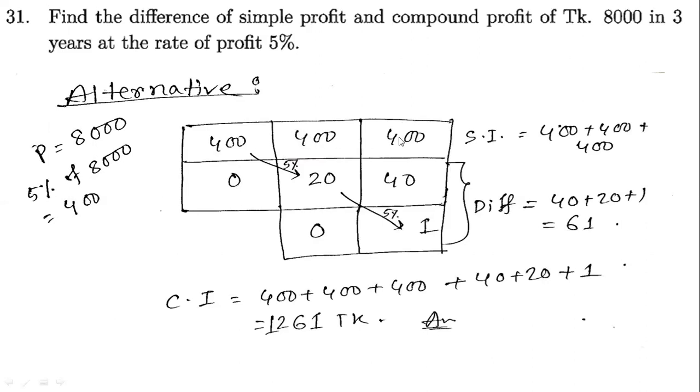So our simple interest remains the same. Our simple interest will be 400 plus 400 plus 400, that is 1200 taka. So we can very easily find the simple interest.